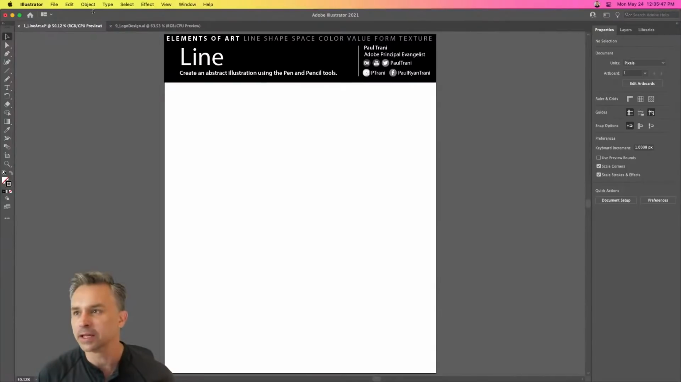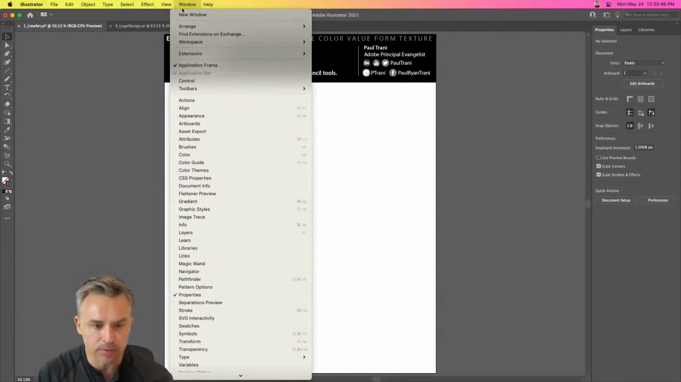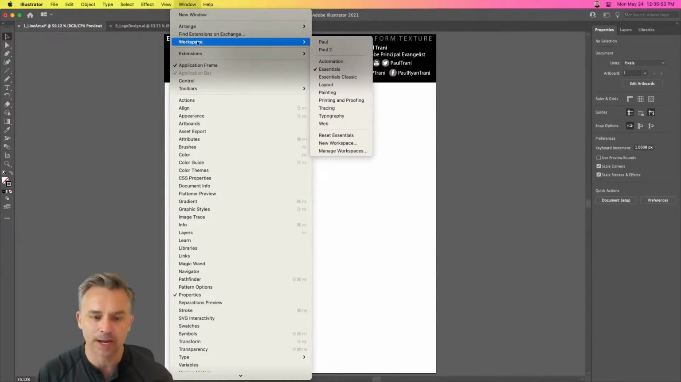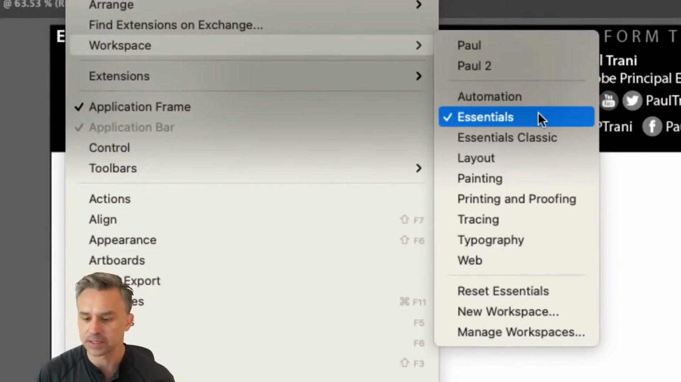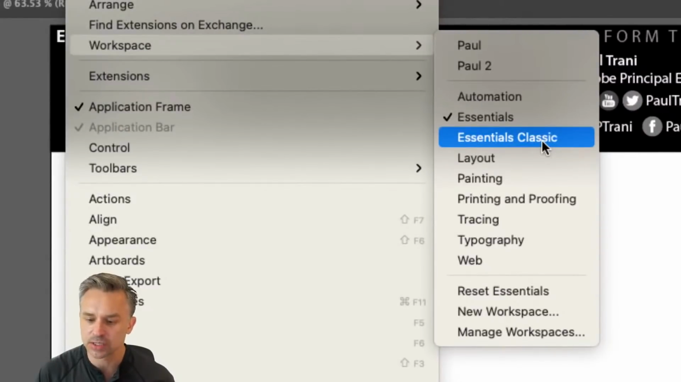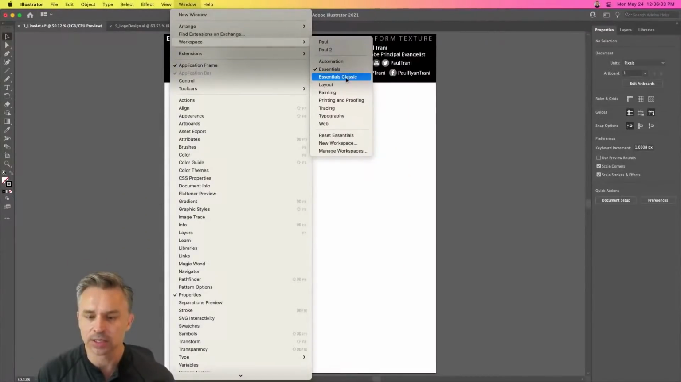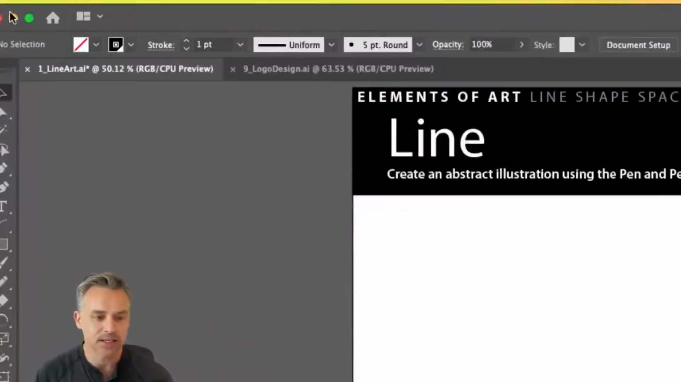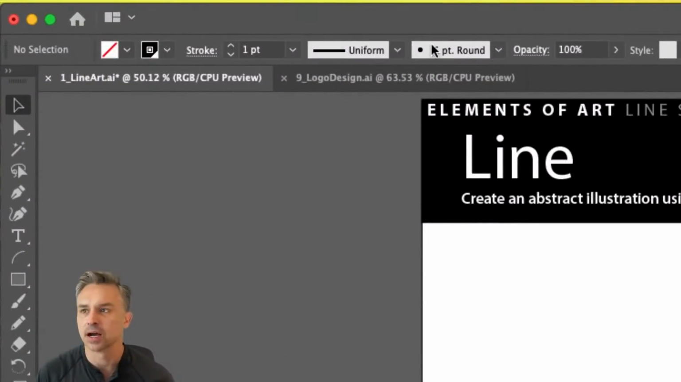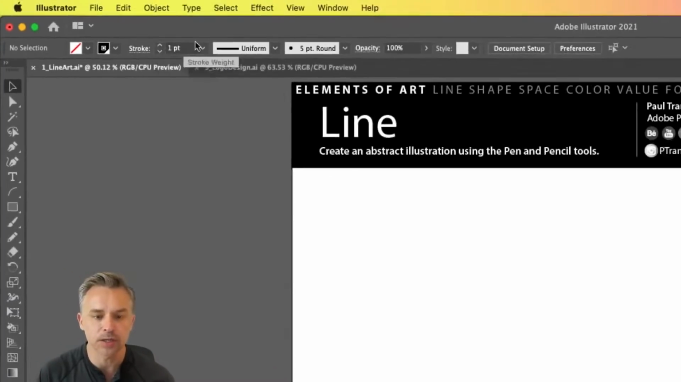So right in here, I'm in Illustrator. By the way, this may look different for you. I'm going to go into Workspace. And again, this is for everybody who's brand new. Go to Workspace. You have these different workspaces. Usually it'll be Essentials or Essentials Classic. I personally like Essentials Classic. Look at the difference. Let me go to Essentials Classic. What we get with Essentials Classic is we get this, all the modifiers up here in your options bar, right? That's what it should be called.